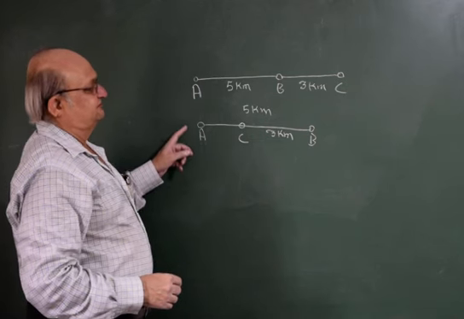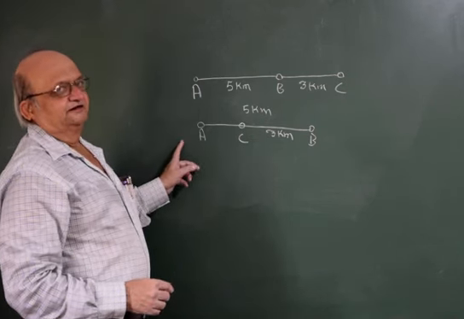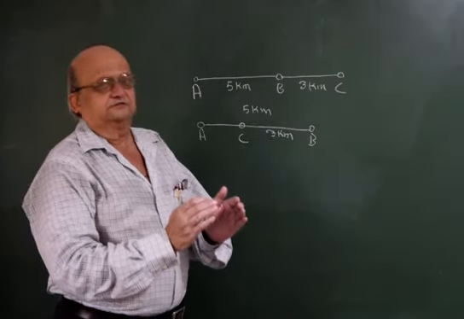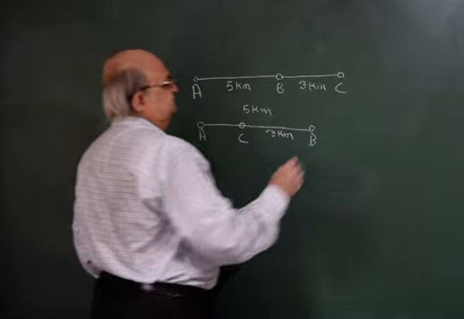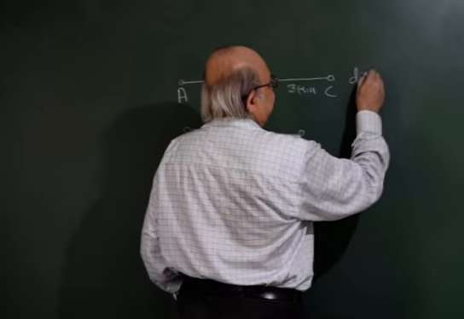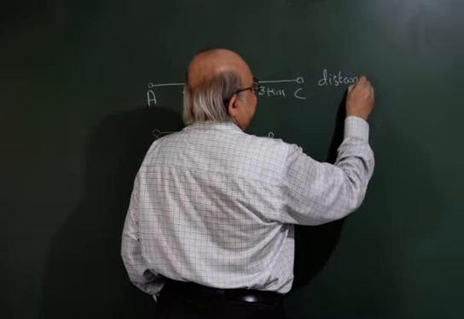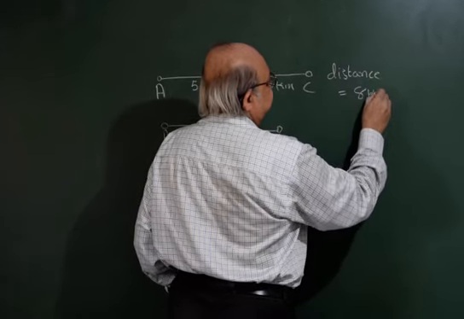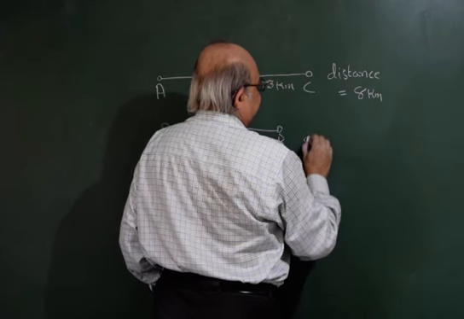The distance travelled in both cases by the bus, the reading of the odometer of the bus, will be equal to 8 kilometers.